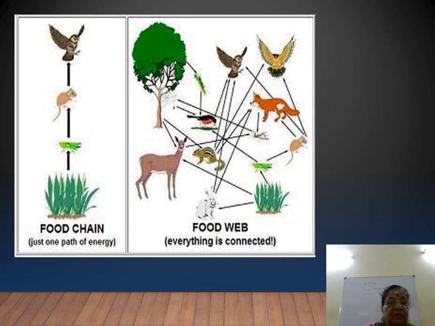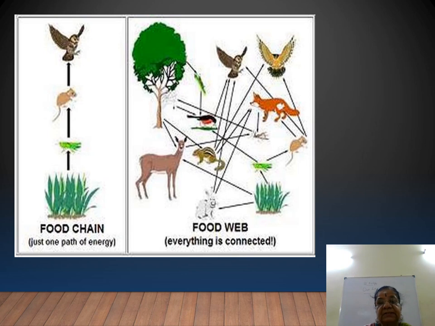Food chain is a path of energy. This is an energy: first energy level, second, third, fourth. Grass is eaten by grasshopper, eaten by squirrel or rat, and then eaten by bird. Similarly this is a food web for grass, grasshopper, bird.